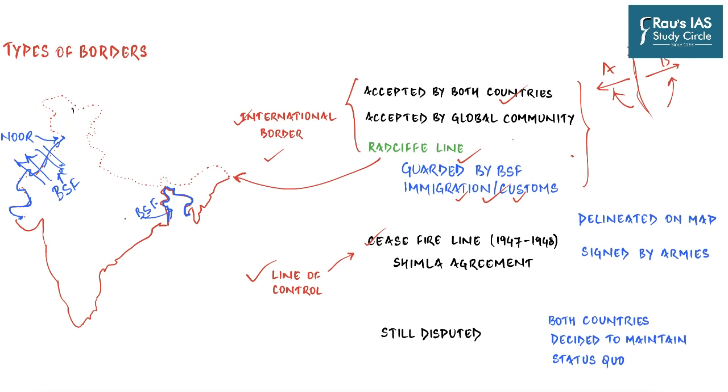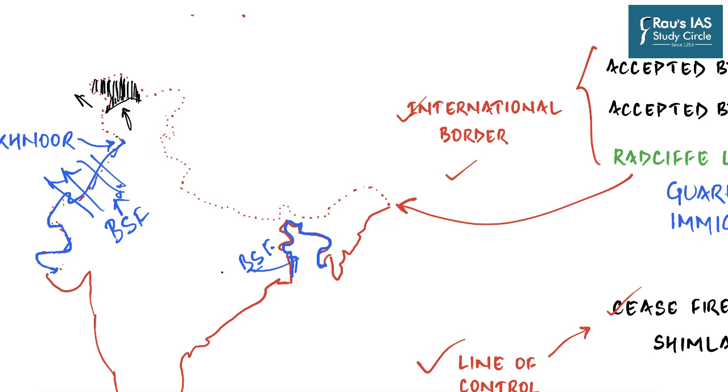So just after independence, a lot of territory of Jammu and Kashmir, or the erstwhile state of Jammu and Kashmir, was captured by Pakistan. Although the Indian army was quite successful in pushing them back quite a bit, before they could be completely pushed into Pakistani territory, a ceasefire was called, and so the Indian army had to stop pushing them back. If we zoom in, we'll see the line of actual control looks something like this. So you have the international border, and then as soon as the international border ends, you have the line of actual control starting right from Akhnur. And so this region of Jammu and Kashmir beyond the line is known as Pakistan occupied Kashmir.